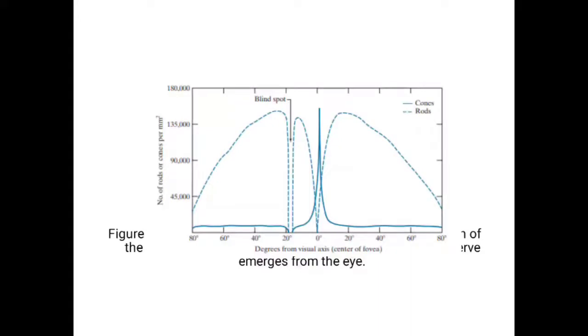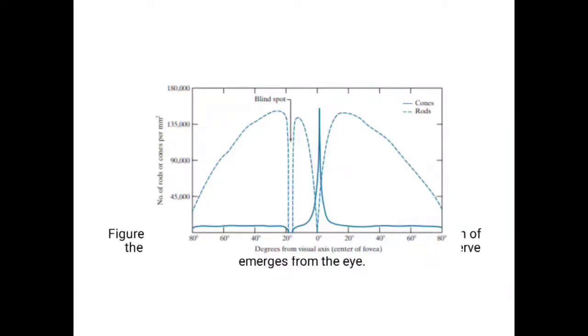Now we look at the image, which shows the rods and cones distribution of the right eye. The x-axis shows degrees from the visual axis, which is the center of the fovea.